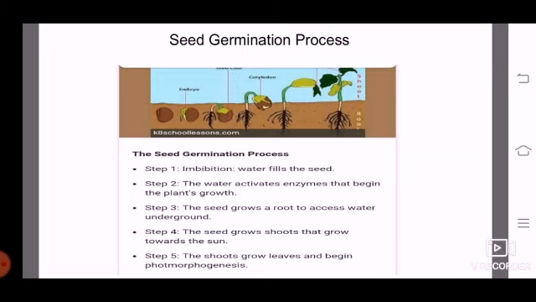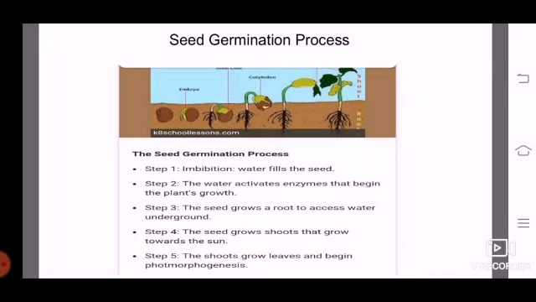Second step, water activates the enzymes that begin the plant growth. So the various enzymes are also responsible for the plant growth. This is your second step. First step is the imbibition, in which the water fills the seeds. Second step is the enzymes, which help the plant growth. Third step is the seed grows a root to access the water underground. The fourth step is the growth of the shoot that grows towards the sunlight, and the fifth step is the shoot grows the leaves and begins